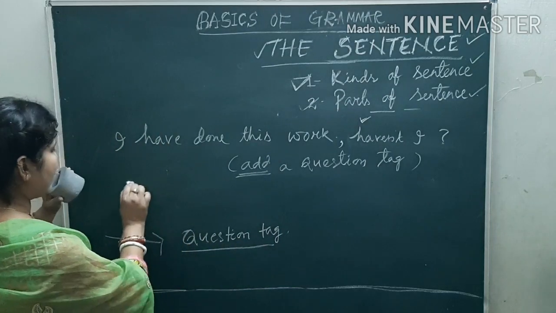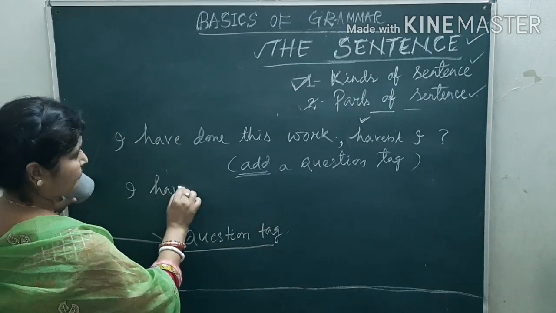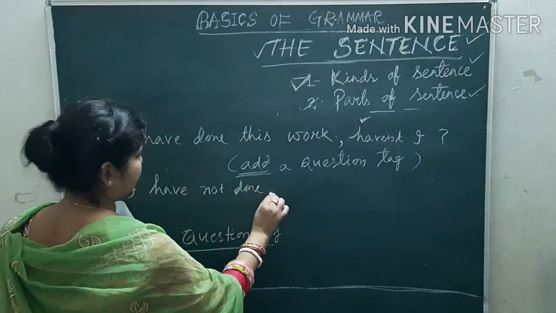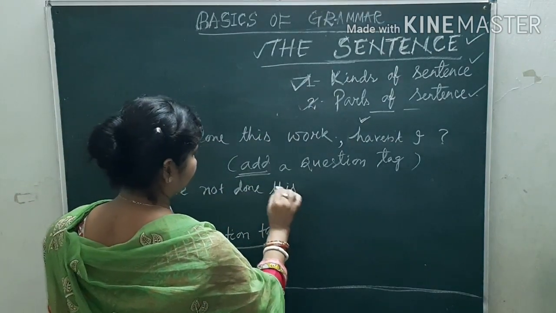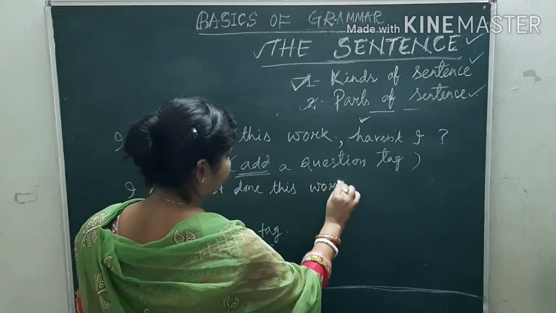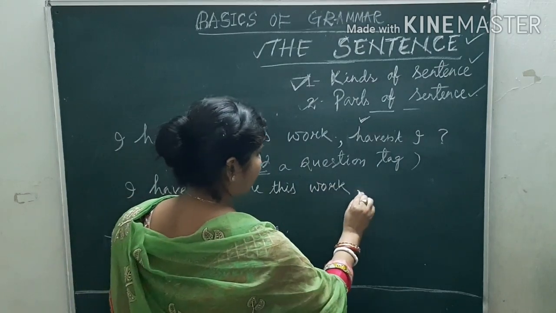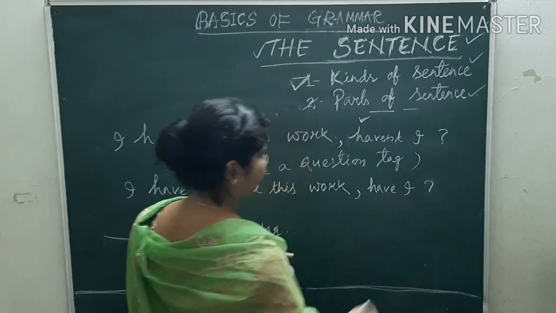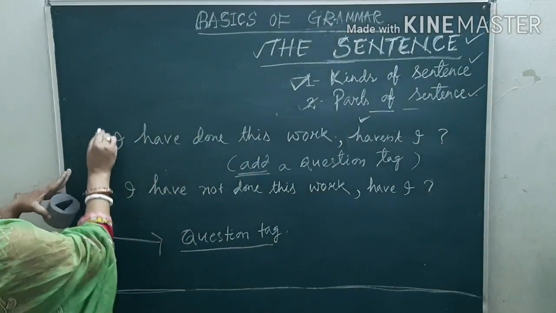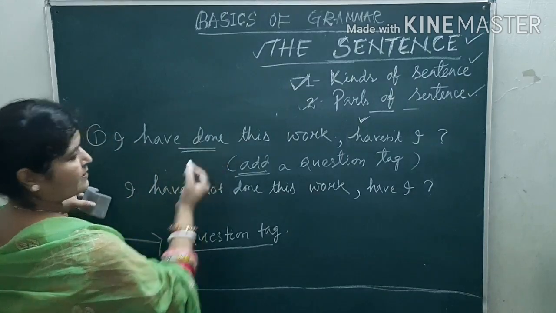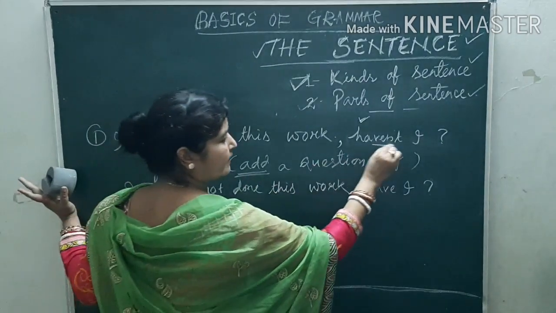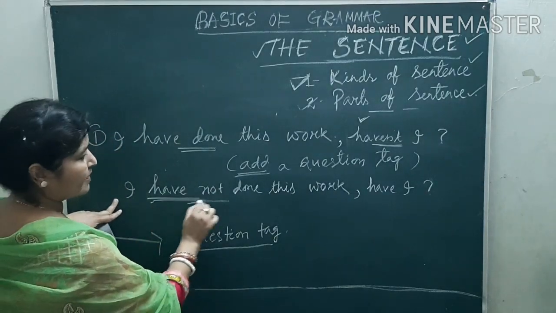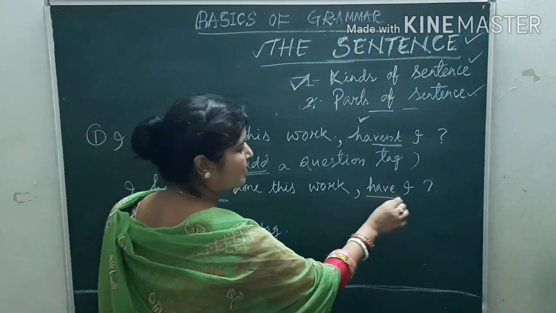And another, I have not done this work. The same way, have I? See, here I have written the positive sentence. The answer came in negative. And here I have written the negative sentence. And the answer came in positive.